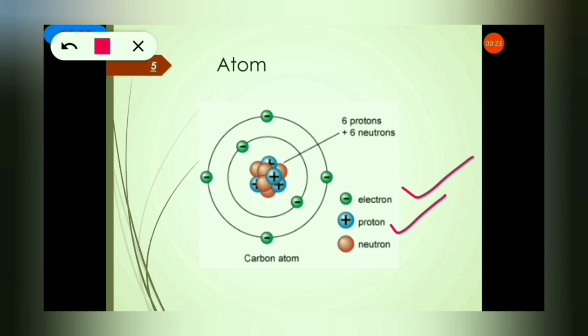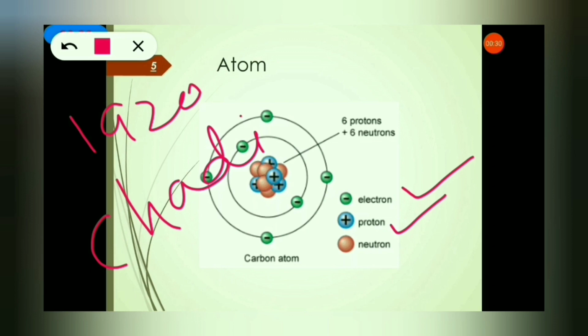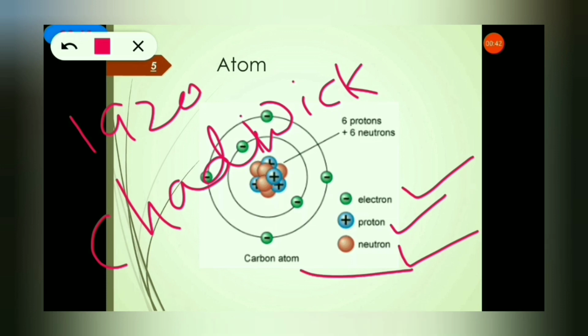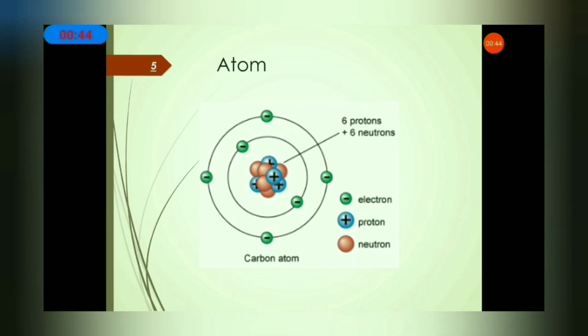Then in the same year, 1920, James Chadwick discovered one more subparticle, which he named neutron, which does not have any charge. So these are the three subparticles. Now we will learn where these subparticles are located in the atom. The atom is too small, so where are these particles located?